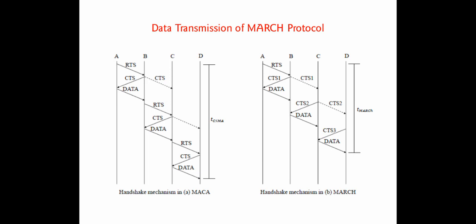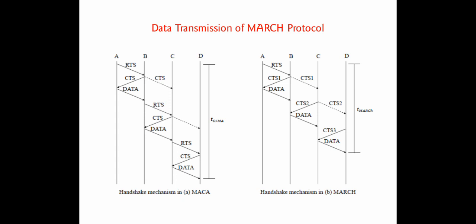Once that is done, A has the data for transmission, so it first sends an RTS packet to the neighboring node. If B is ready to receive the information from A, it confirms by sending an acknowledgement CTS back to A. On hearing this CTS packet, the data is transferred from A to B. Now the data packet has arrived at B. If B wants to transfer the information to C, again it sends an RTS, receives the confirmation packet from C, and the data is transferred to C.